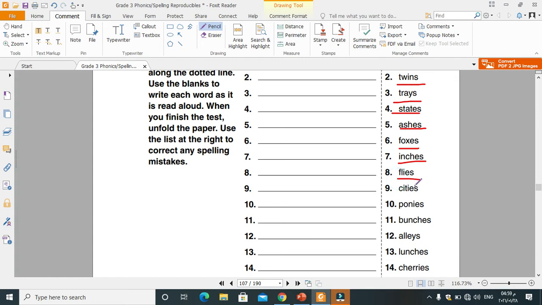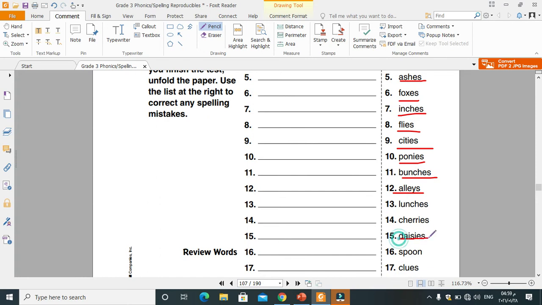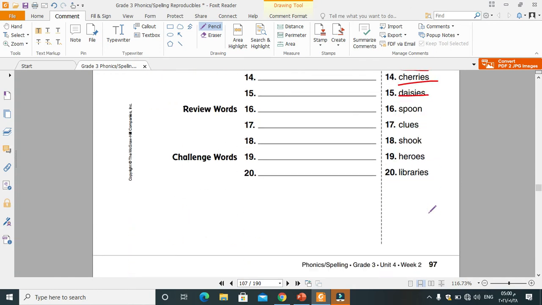Flies, cities, ponies, bunches, alleys, lunches, cherries, and daisies. Those are the new words for today. Fold your page, listen to the words, and try to write each word in the correct spelling.